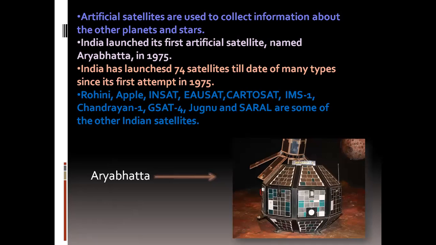India launched its first artificial satellite, named Aryabhatta, in the year 1975. India has launched 74 satellites of many types to date since its first attempt in 1975. Rohini, Apple, INSAT, Cartosat, IMS 1, Chandrayaan 1, GSAT 4, Jugnu, and Saral are some of the other Indian satellites.